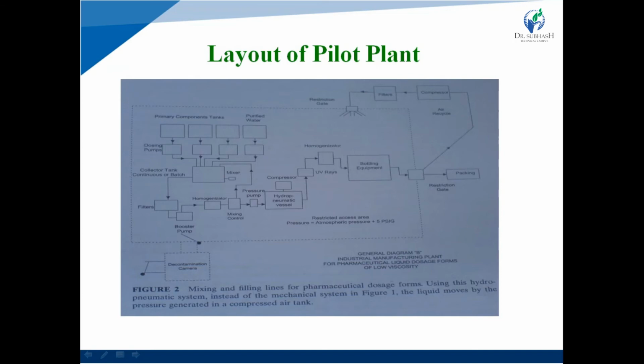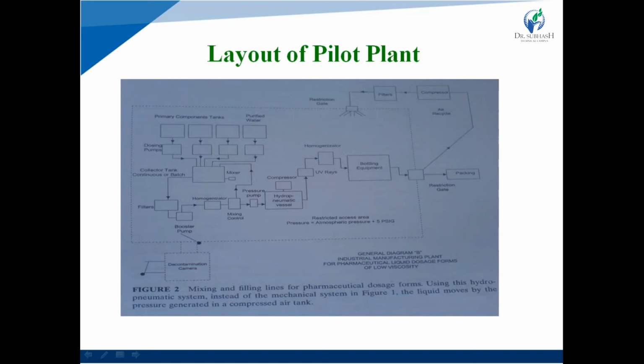That is converted into the UV rays. They are passed out from the UV rays. Further, they are transferred into the homogenizer, and finally, bottling equipment is present here for a filling purpose, and a restriction gate is available in the packaging area.